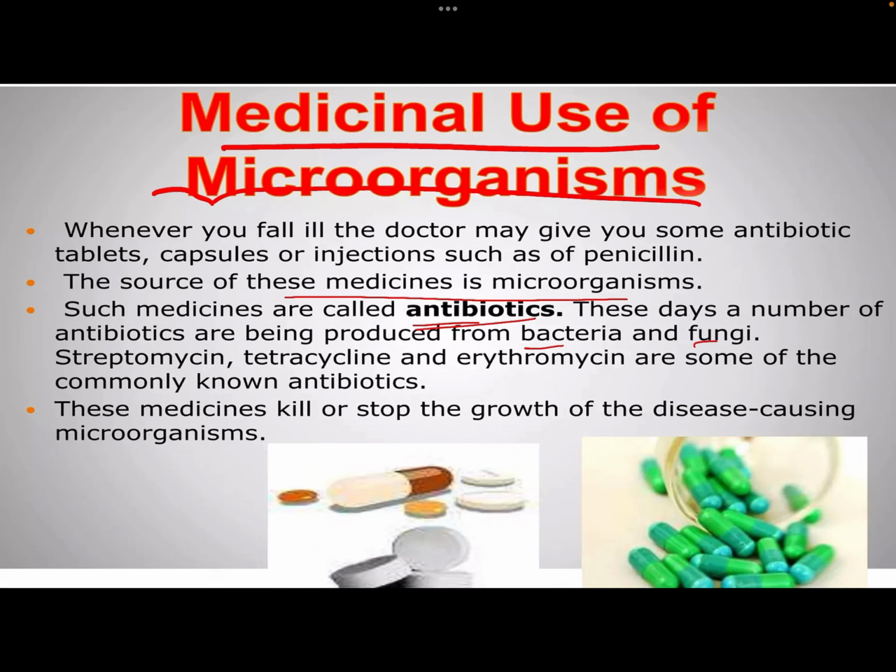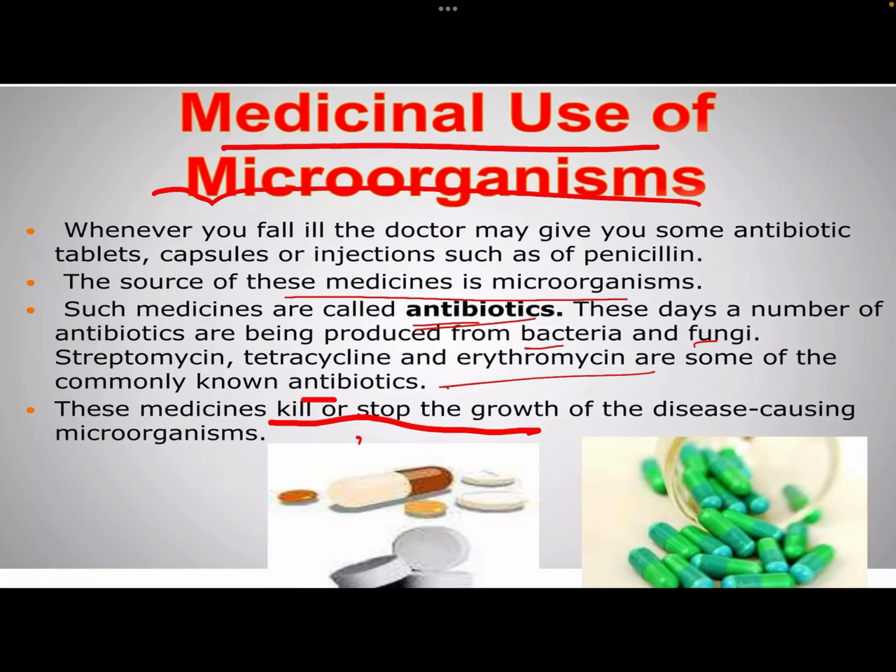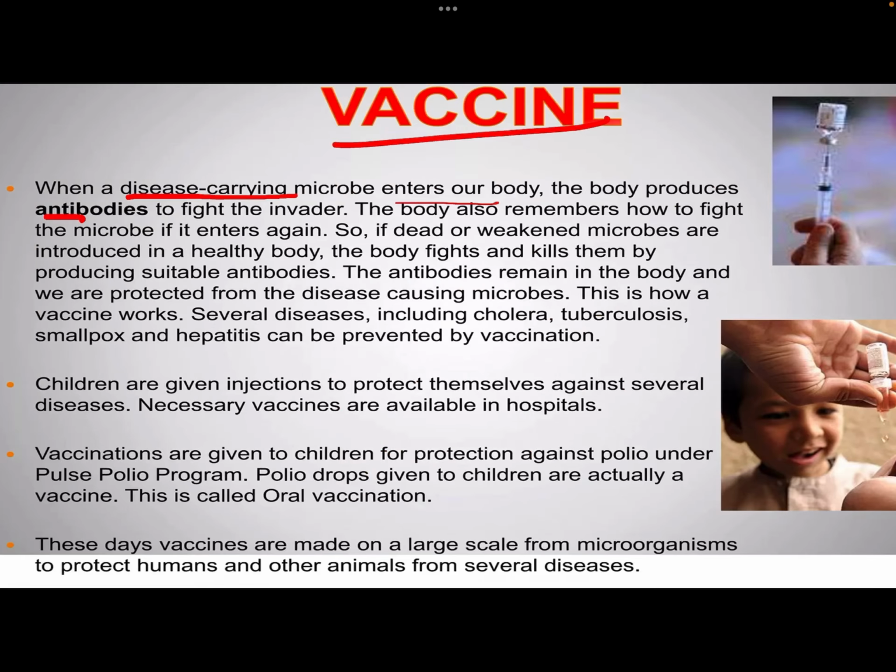We also have some other commonly known antibiotics, like erythromycin and tetracycline, etc. These medicines kill or stop the growth of the disease-causing microorganism. Vaccines are another thing in which microorganisms are mainly used. There are disease-causing microbes which, when they enter our body, make the body produce antibodies. Now, there is a difference between antibiotics and antibodies.